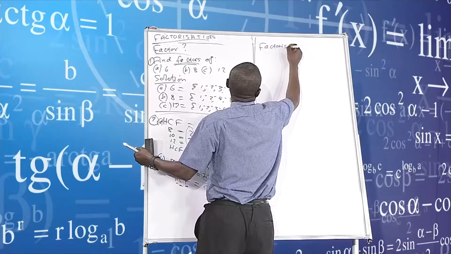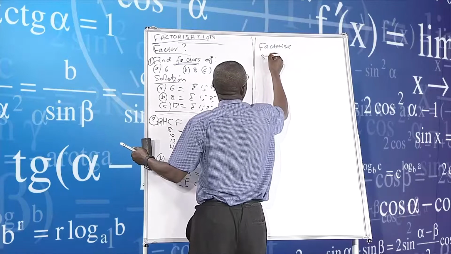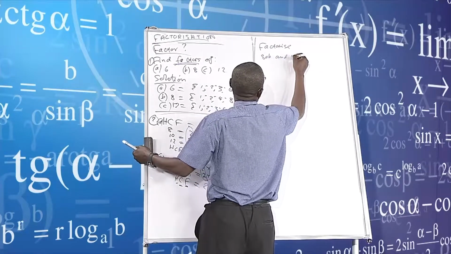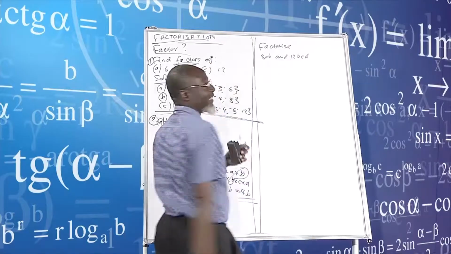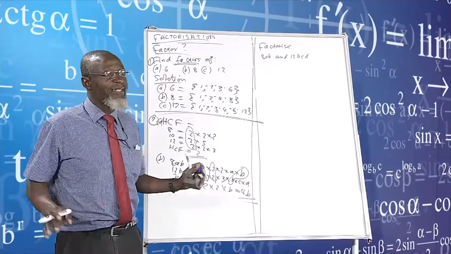Factorize 8AB and 12BCD and 12BCD. This is just a recap that I'm doing.